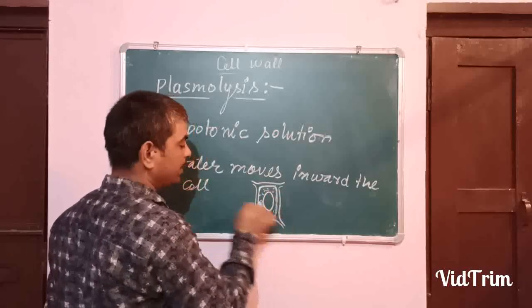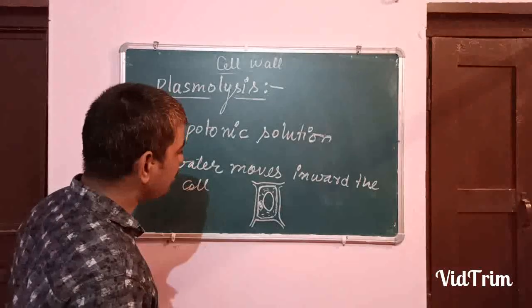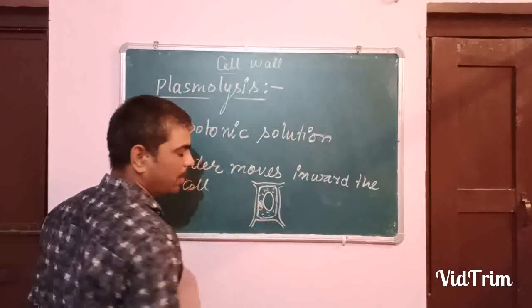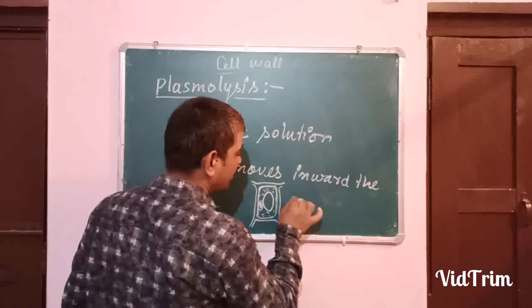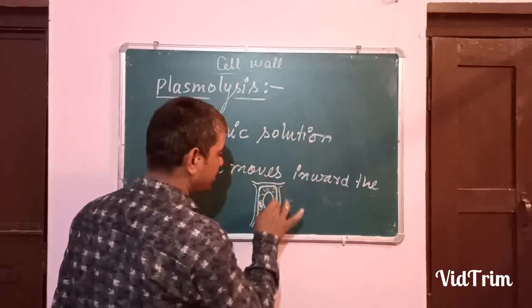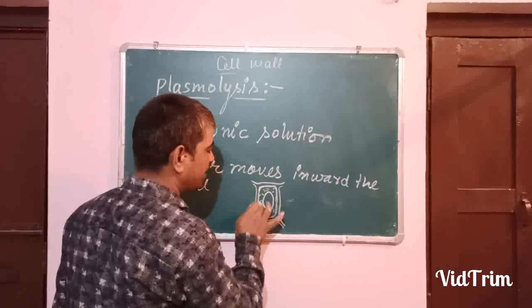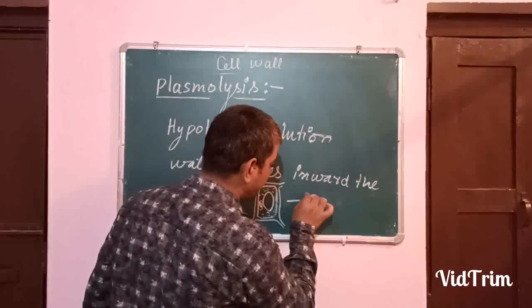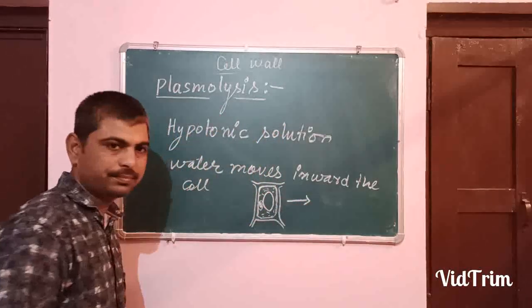Okay, in this way. Because of turgidity, the plasma membrane, because of the vacuole and other organelles, exerts a pressure outward.